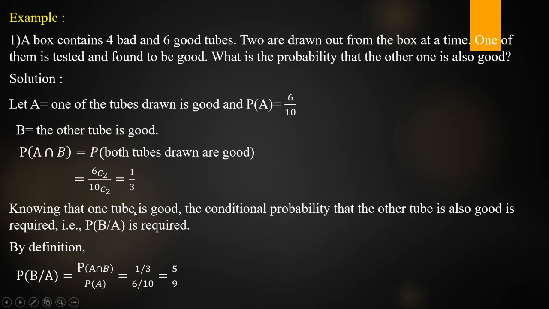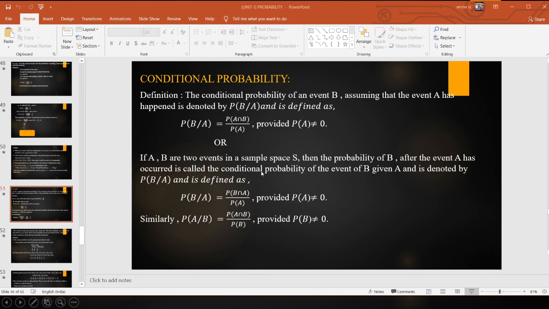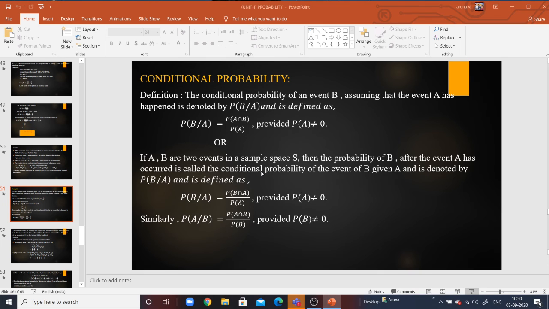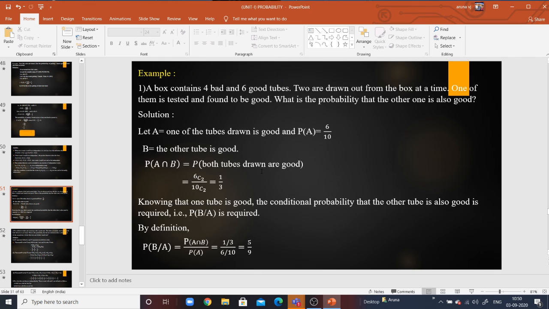Okay. Excuse me, I have a doubt. Yes, ma'am. Given that one tube is good, that means only 5 are remaining in the box, so that means 5 by 9. Just one minute, can you write that? What is your question? Given that one tube is good, that is why we are applying conditional probability here. Yes ma'am, this can be done directly also, 5/9.